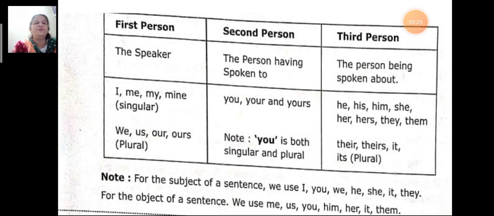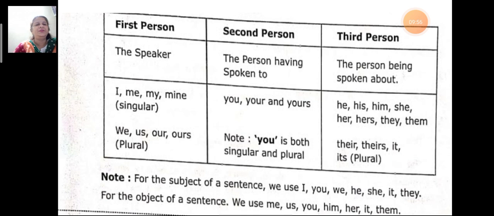And there's a note over here: you is both singular and plural. Then third person: he, his, him, she, her, hers, they and them. These are all third person. And theirs, it or its is plural.